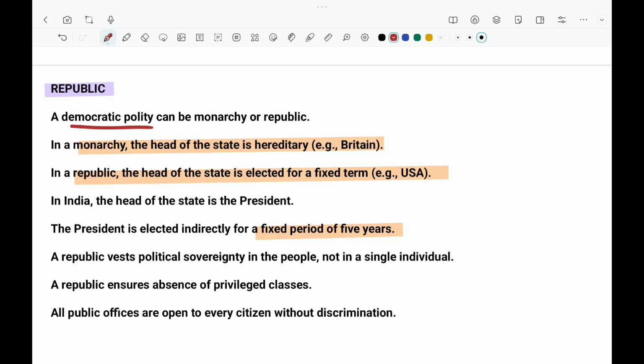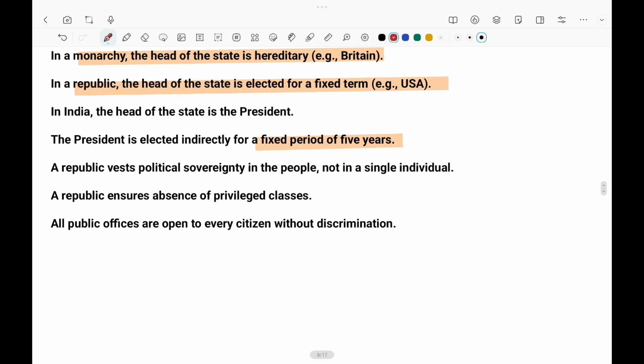A monarch is a person who is the head of the state and comes from heredity. Whereas in a republic, people elect the representative for a fixed period of time. And we, India, choose republic.